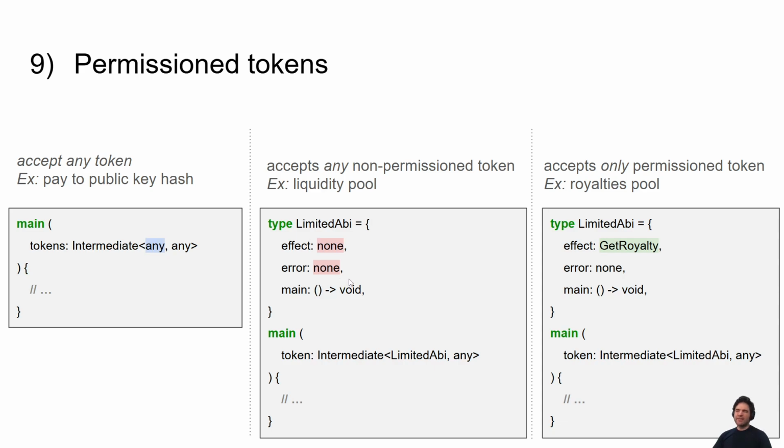But maybe you want to build an NFT marketplace that only accepts tokens that enforce royalties. So you can say, okay, my NFT marketplace accepts any token, but it has to have this get royalty effect. This concept of having effects that tokens can have, and being able to enforce on-chain how these effects are handled, allows us to have these permission tokens, like enforced royalties and stablecoins and soulbound tokens and all these kinds of things that are historically hard to get on UTXO, but in Starstream, they're super simple.